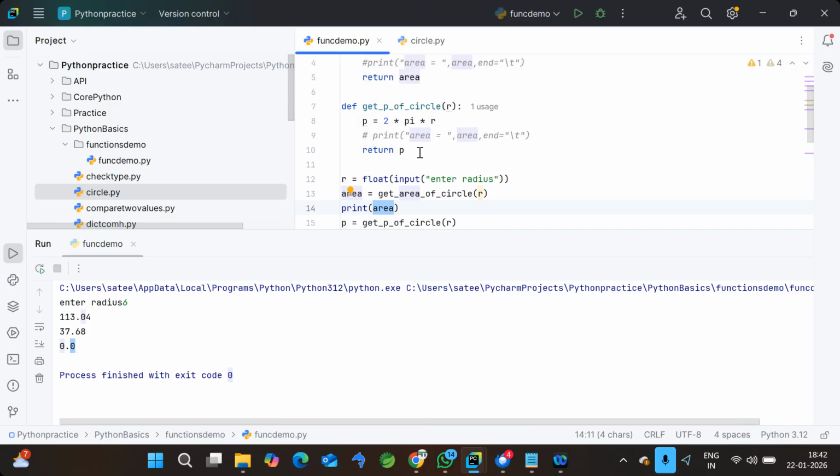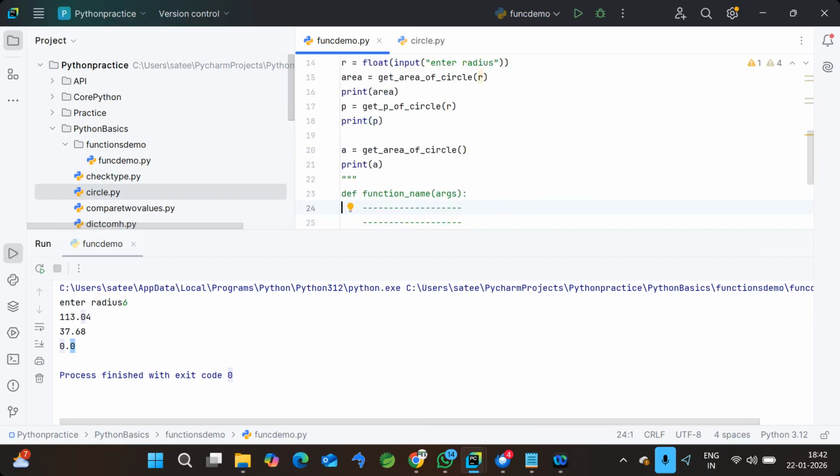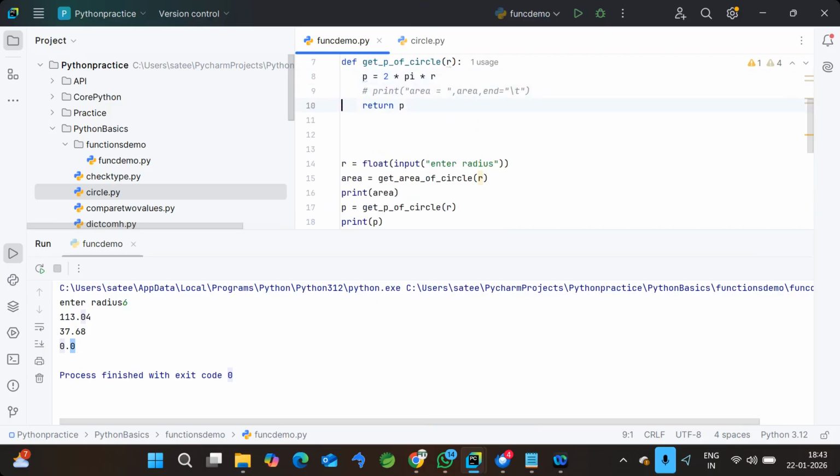Okay, any doubt till this point? Whatever concepts we covered, is everything clear, or any doubt as of now? Any doubt as of now? Okay. No, sir. Okay.